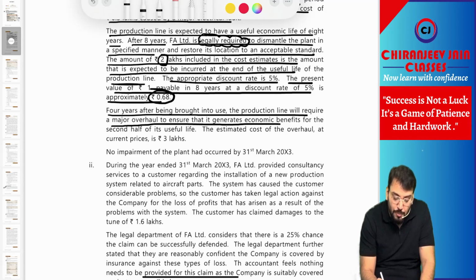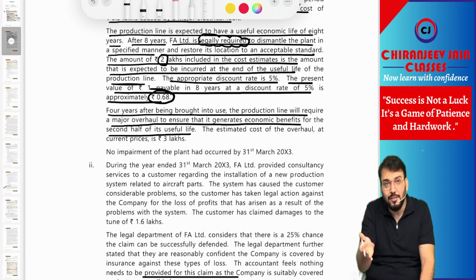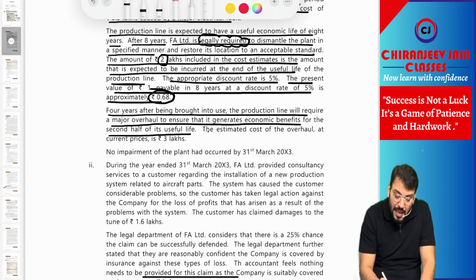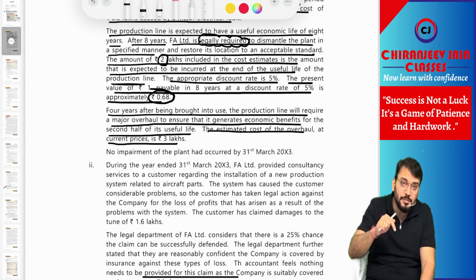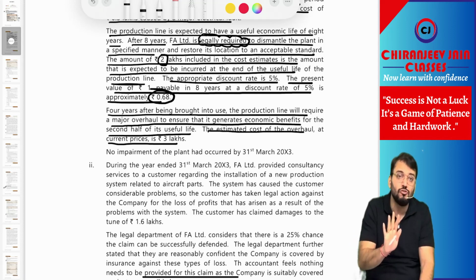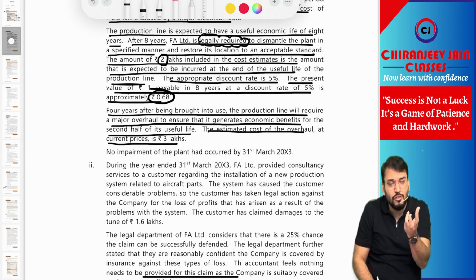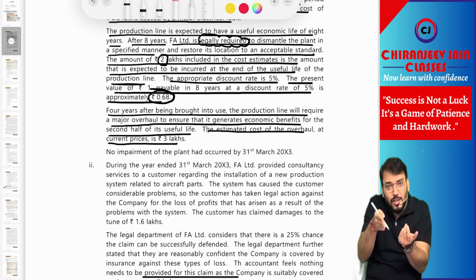4 years after being brought into use, the production line will require a major overhaul to ensure that it generates economic benefit for the second half of the useful life. So after 4 years, we need to incur some major inspection cost. The estimated cost of overhaul at current price is 3 lakh, but if that inspection overhauling expenditure is done today, the cost will be 3 lakh.